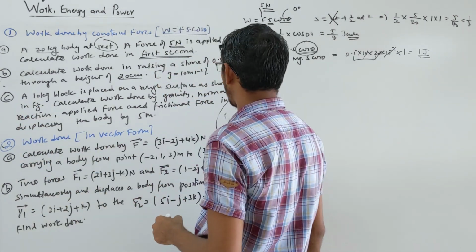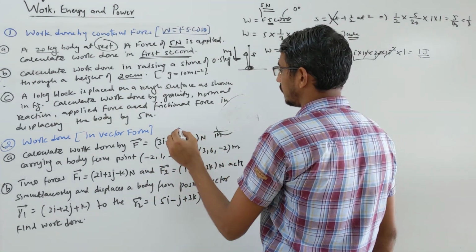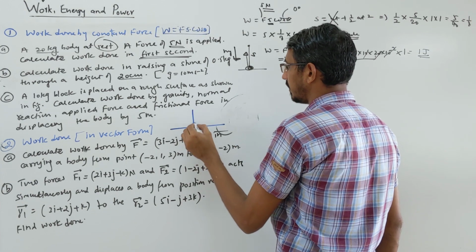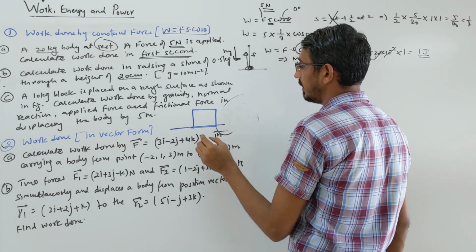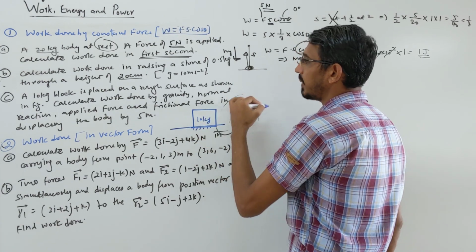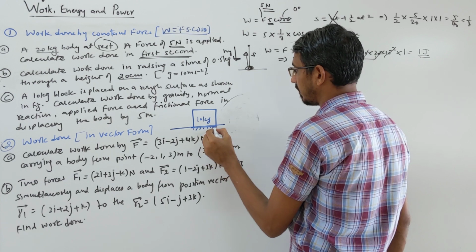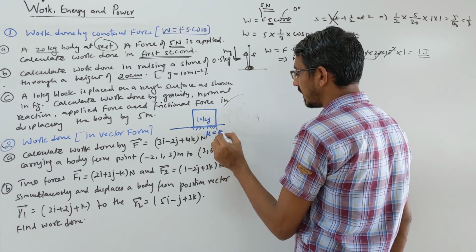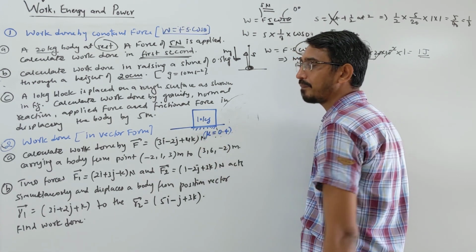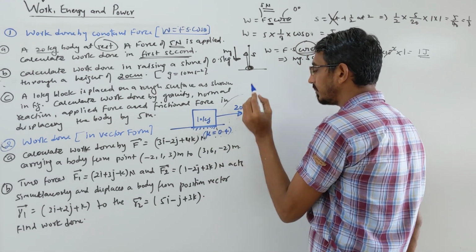Here I forgot to draw a picture. I can draw it again, no problem. So, this is a picture here. They said a 10 kg body is placed on a surface. The surface was rough, which means a frictional force is there. Let's write 0.4, anything. And some force is applied on this. Let's say how much? 20 Newton.